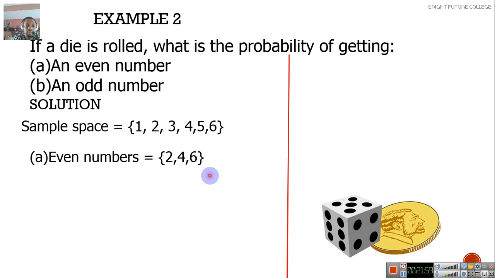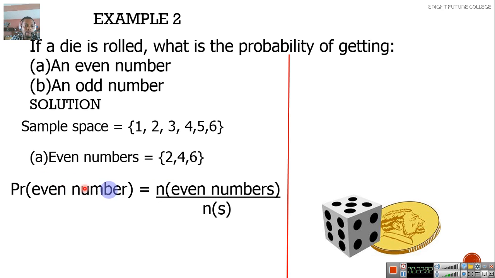So the probability of an even number is the number of even numbers over the number of sample space. We have 3 here, so 3/6. Remember, 1, 2, 3, 4, 5, 6. There are 6 in number. 3/6, you can reduce that. 3 cancel is 6, 1; 3 cancel 6, 2. And that's 1/2.